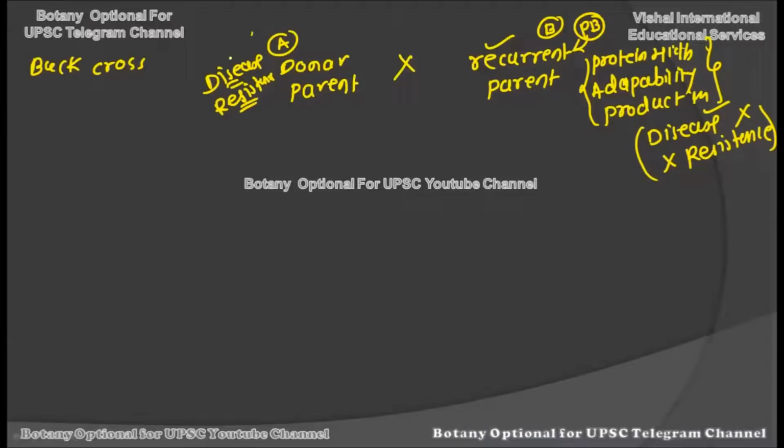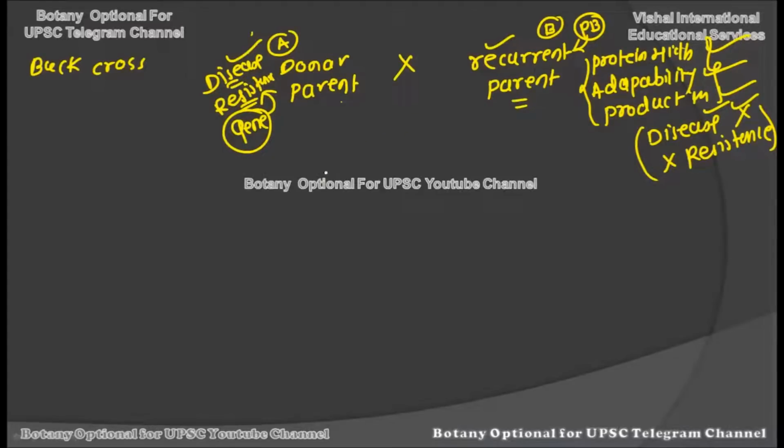We want the disease resistance gene of the donor plant to be present in the recurrent parent. Then it will have very high protein content, high adaptability, more production, and at the same time disease resistance. So we just want to transfer this single gene controlling disease resistance from the donor parent into the recurrent parent.